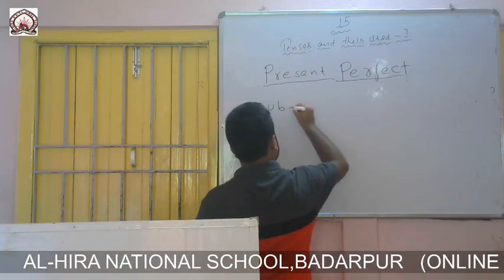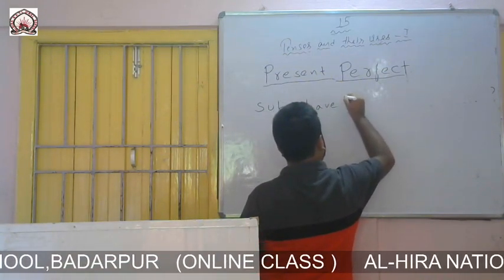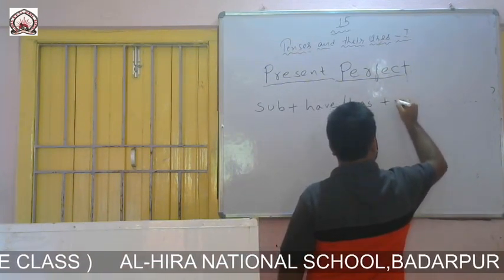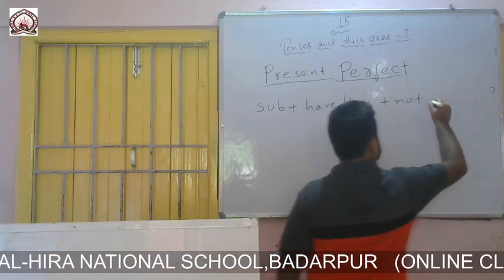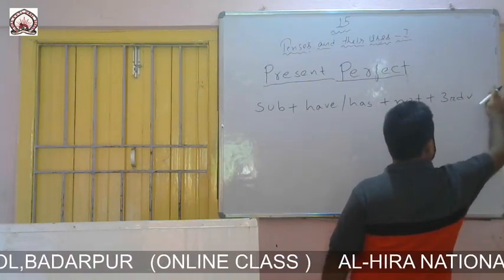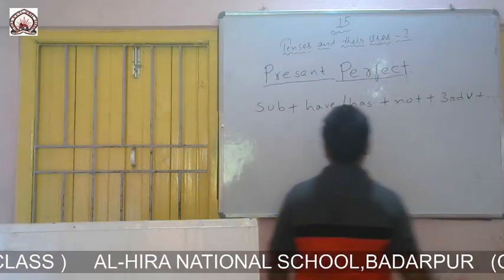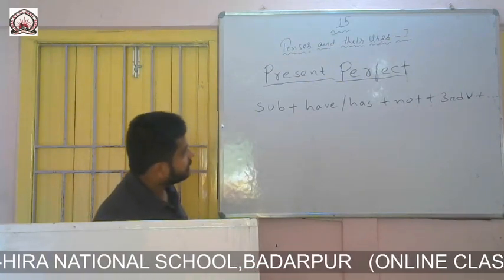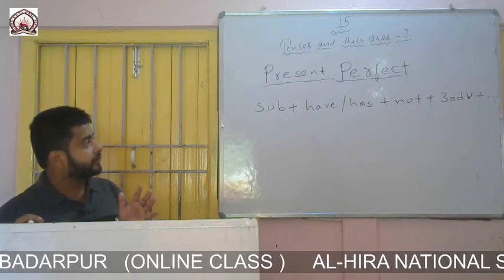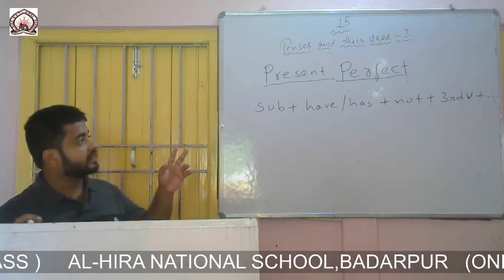Subject plus have or has plus not plus third form of the verb plus rest part of the sentences. So the formation of present perfect negative is subject plus have or has plus not plus third form of the verb.